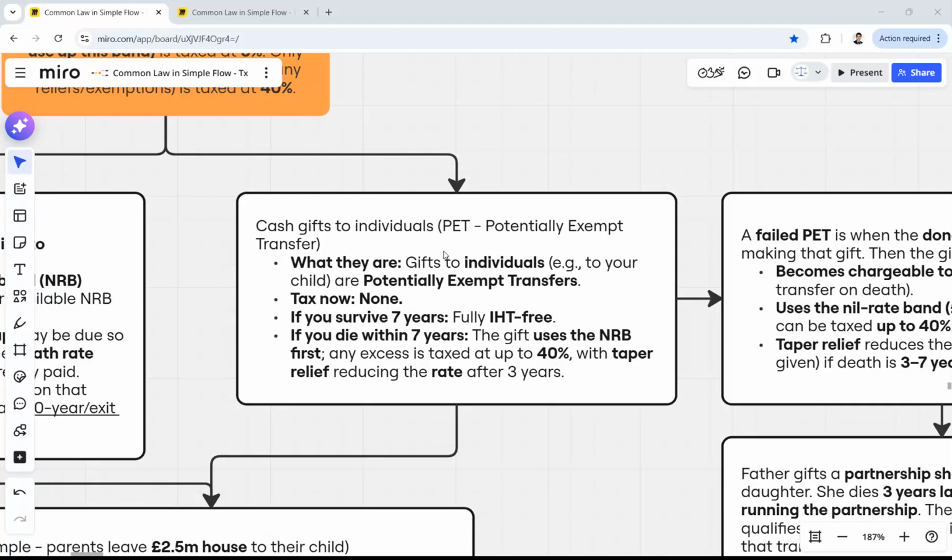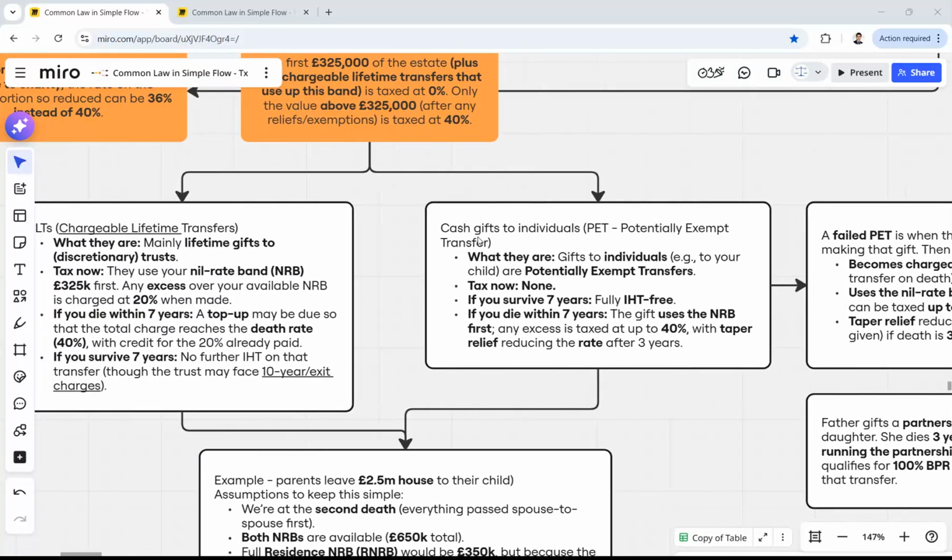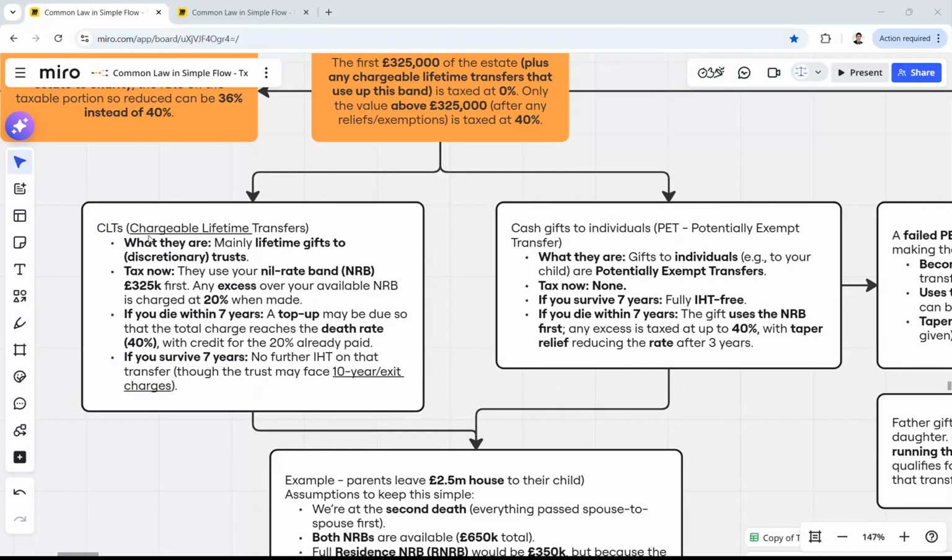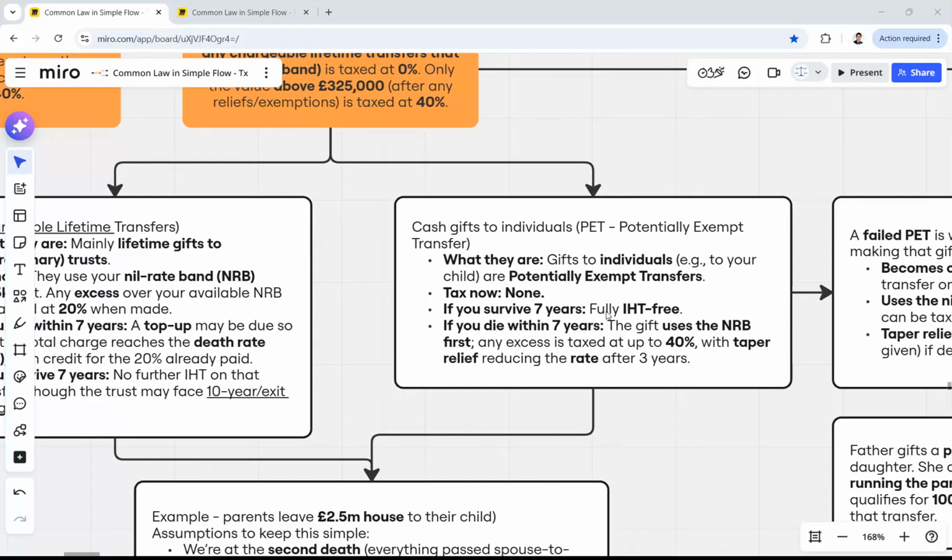Now, cash gifts to individuals. This is PET. So that was CLT, chargeable lifetime transfers, and PET, potentially exempt transfer. What they are: gifts to individuals, for example, to your child, are potentially exempt transfers.